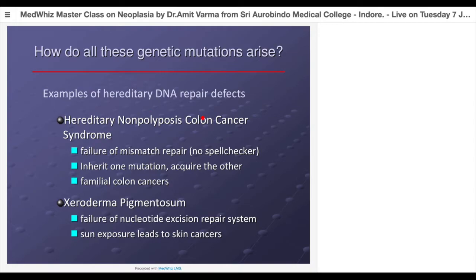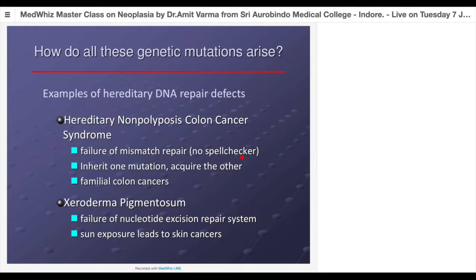Examples of hereditary DNA repair defects: for example, hereditary non-polyposis colon cancer, where we get multiple polyps formed in the colon, and these polyps are basically adenomas to start with. Because they are multiple and there is a high rate of multiplication of these cells, they go on accumulating more and more mutations, and finally they end up as adenocarcinomas. So basically there is a failure of mismatch repair genes, or you can say there is mutation of these genes. So what are these genes? Basically they are spell checkers.